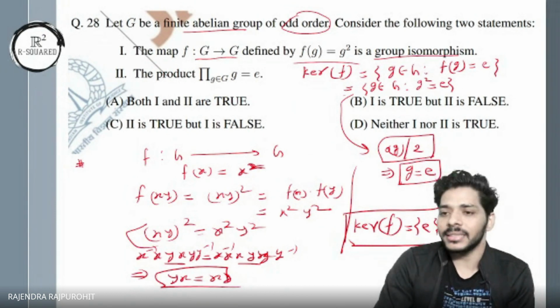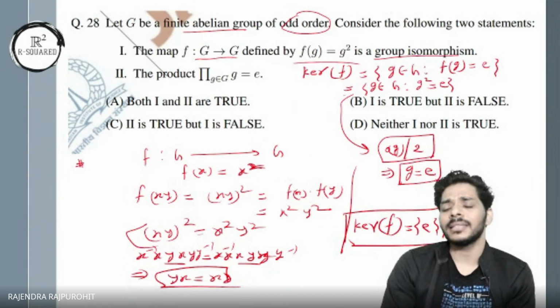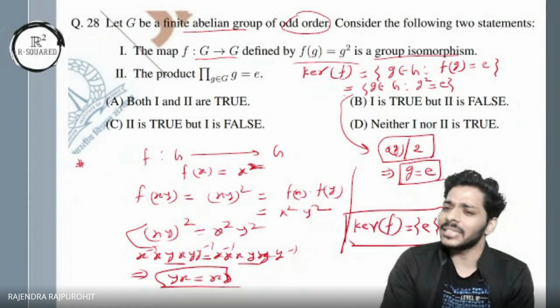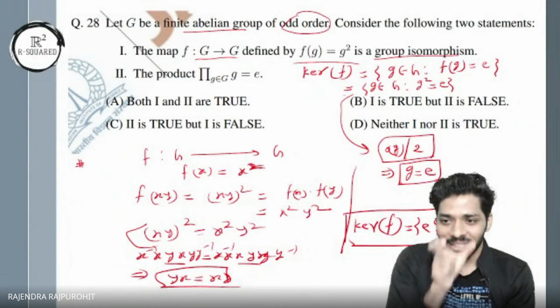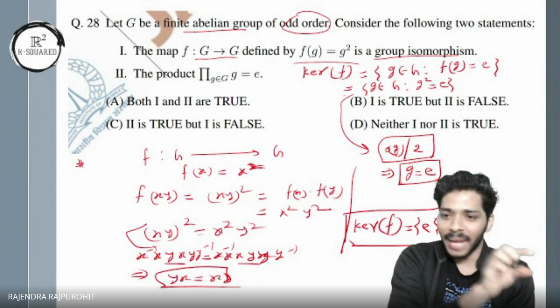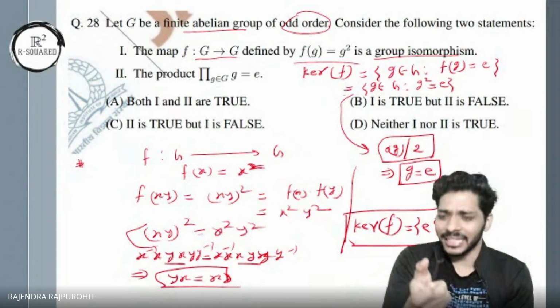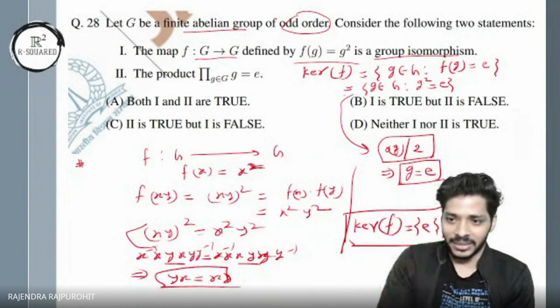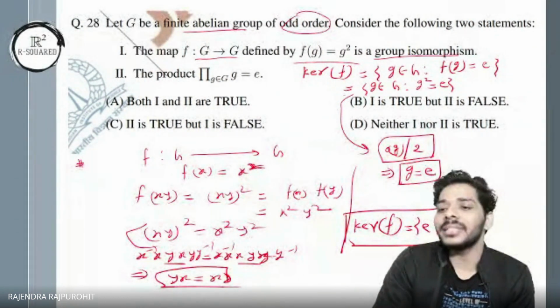Now, if the kernel is a singleton, we can easily imply that the map is 1-1. How do we do that? Like, why if the kernel is a singleton is the map 1-1? A homomorphism is an m-to-1 mapping. Same for linear transformations, and same for ring homomorphisms. It's an m-to-1 mapping. And what is m here? The number of elements in the kernel.